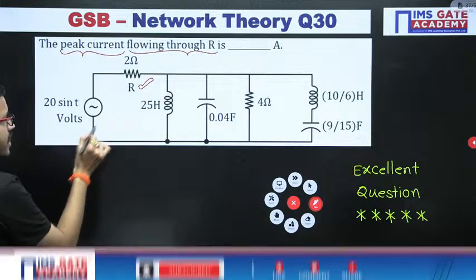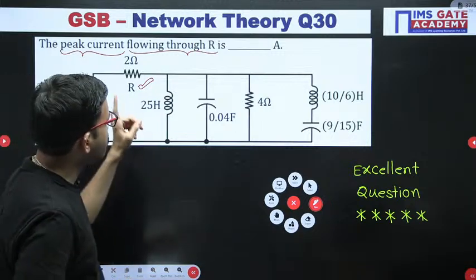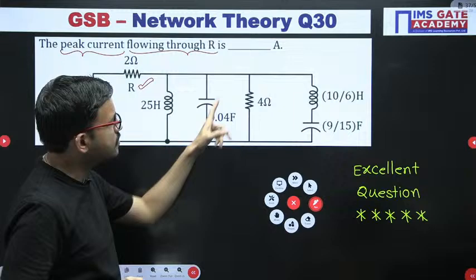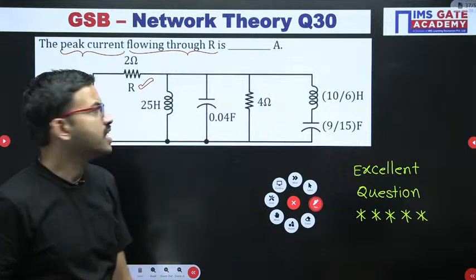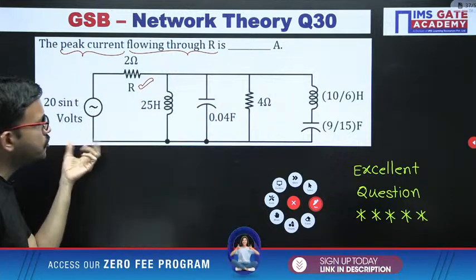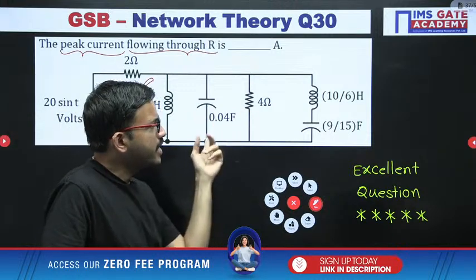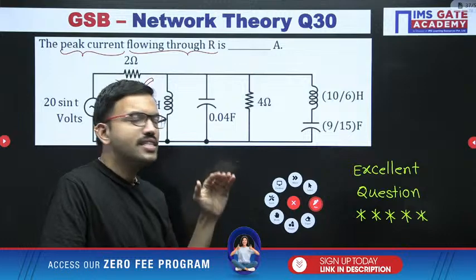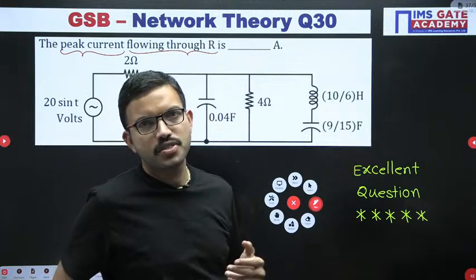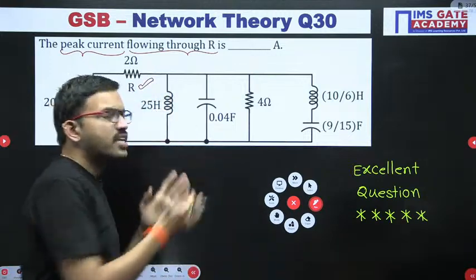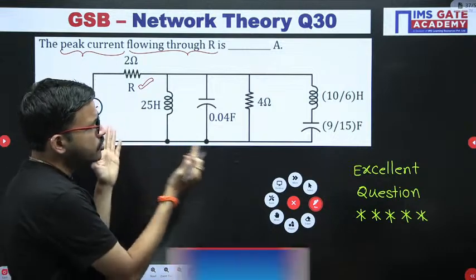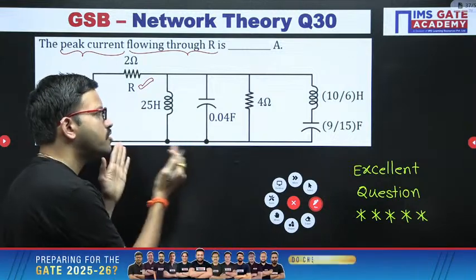So here you are having an AC voltage source and then resistor, inductor, capacitor, resistor, inductor, capacitor. Whenever you are having an AC circuit, whatever inductors and capacitors you have, you can represent them as impedance values. After that you can find the equivalent circuit impedance. In that manner you can do the simplification.